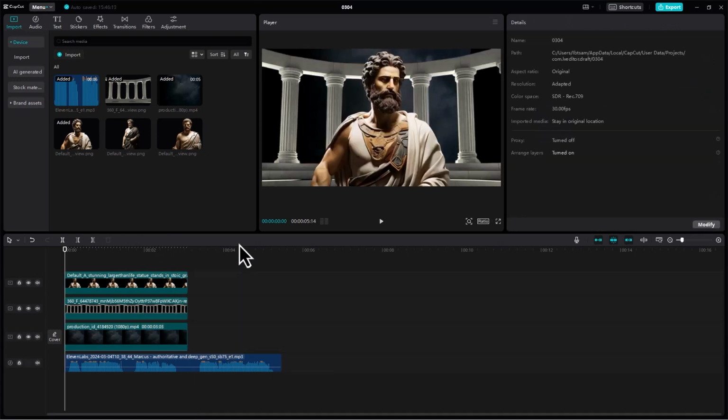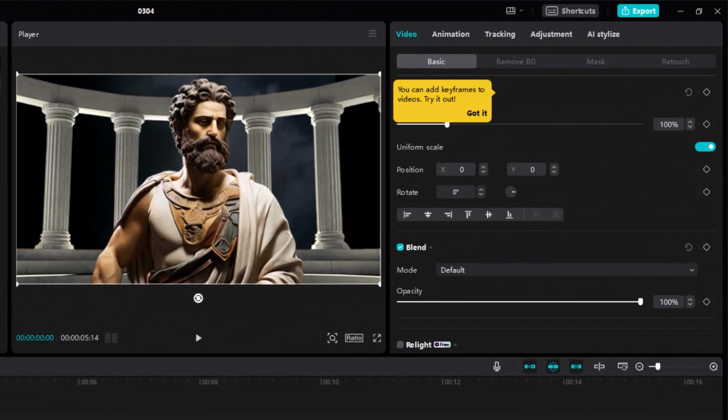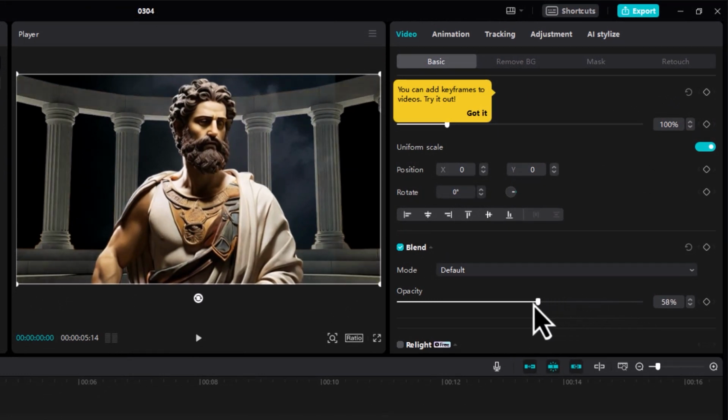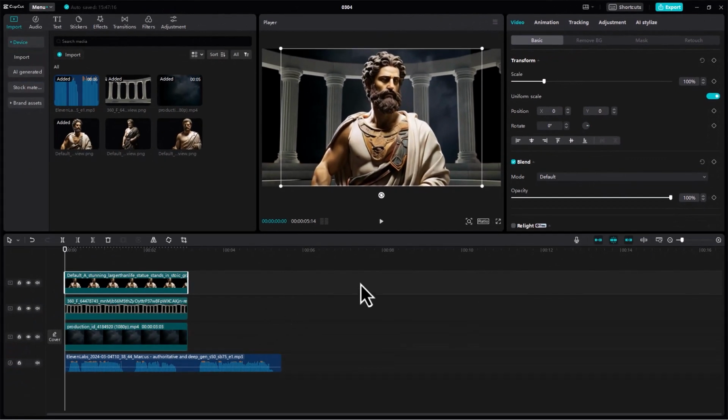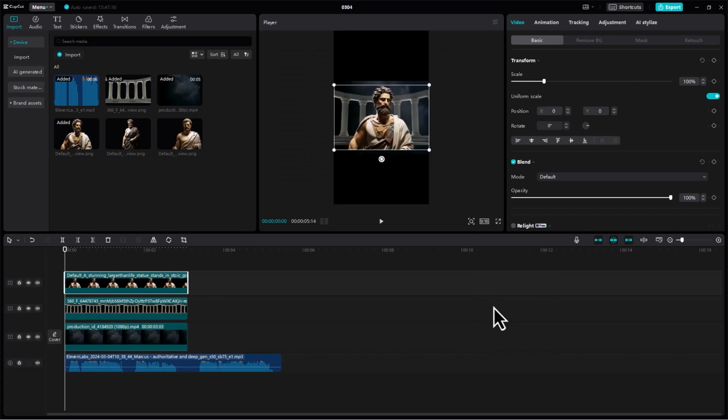Now, to make it look more realistic, you can decrease the opacity of the Roman pillars. Select the track, and in the right panel, you will find the Blend section. Here, decrease the opacity to a specific limit. This will fade the picture and adjust it in the background. Note, if you want to make it a short format, you can simply click on the ratio button and adjust the size of the canvas to 9:16.